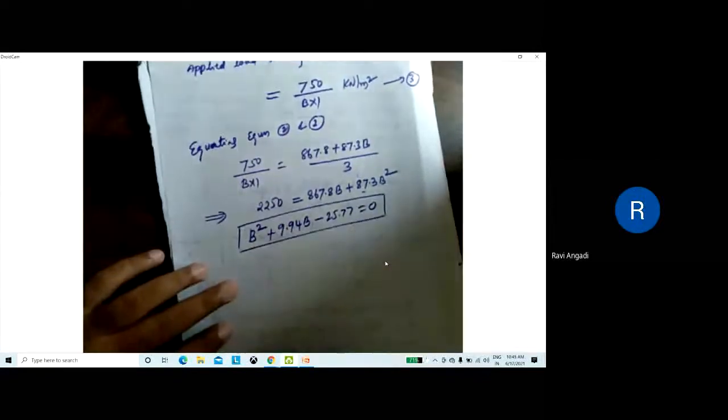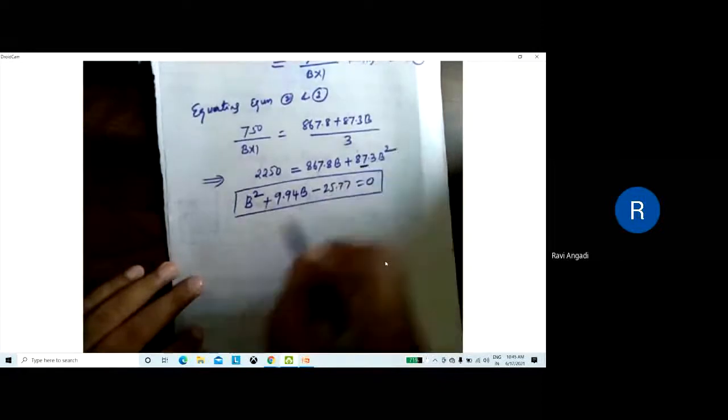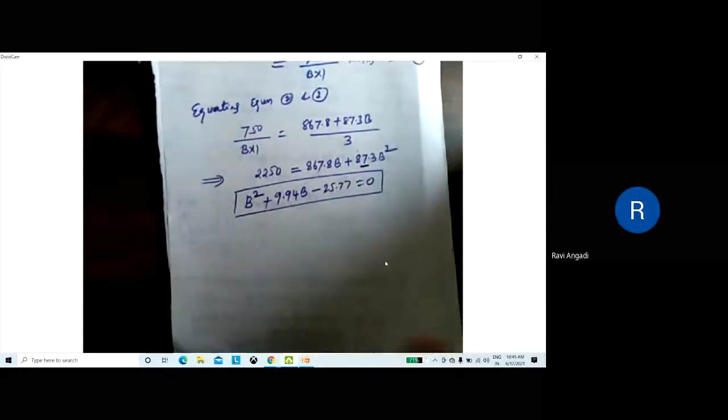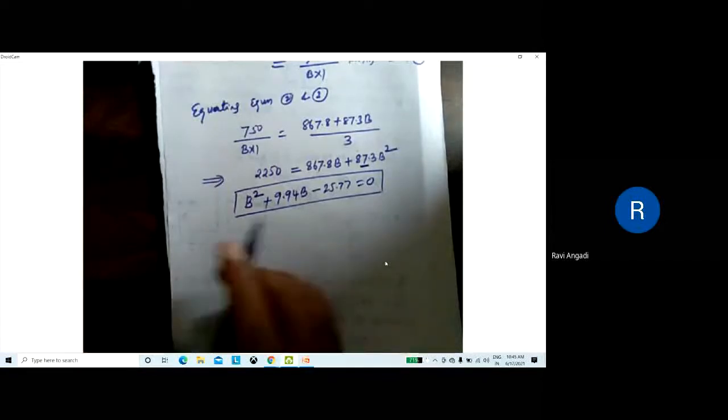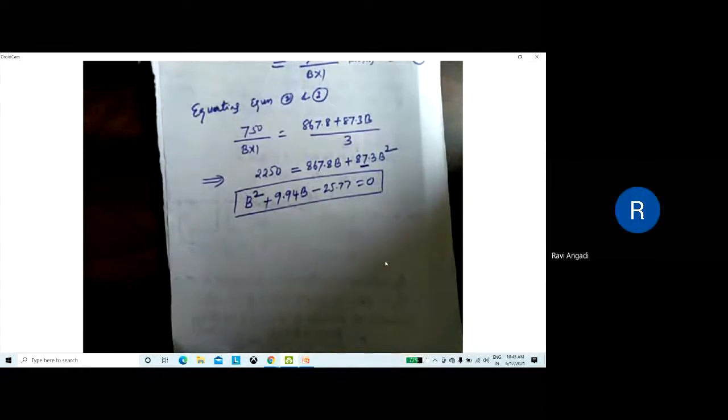Will you get it? I had taken this 87.3 common and I divided it. So I want this equation in this quadratic form. Have you got this equation? Yes, sir. Okay. Now you can solve this equation in a calculator. Can you tell me what is the value of B? You can calculate, right?